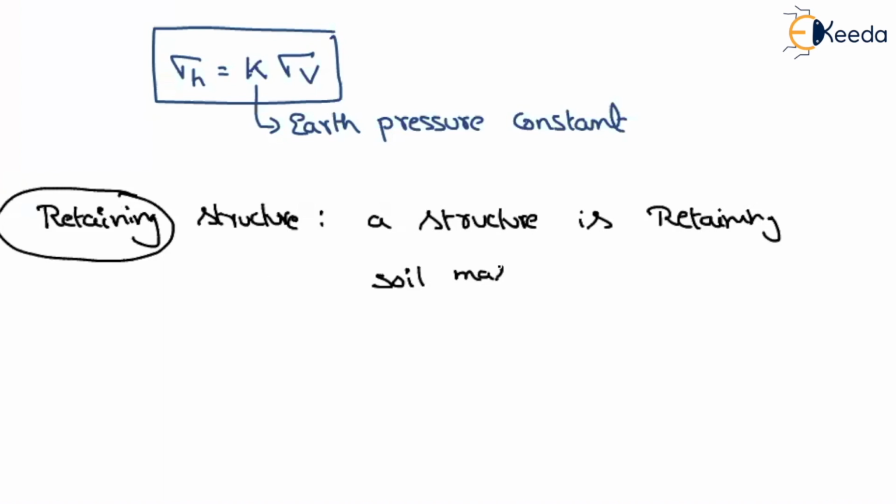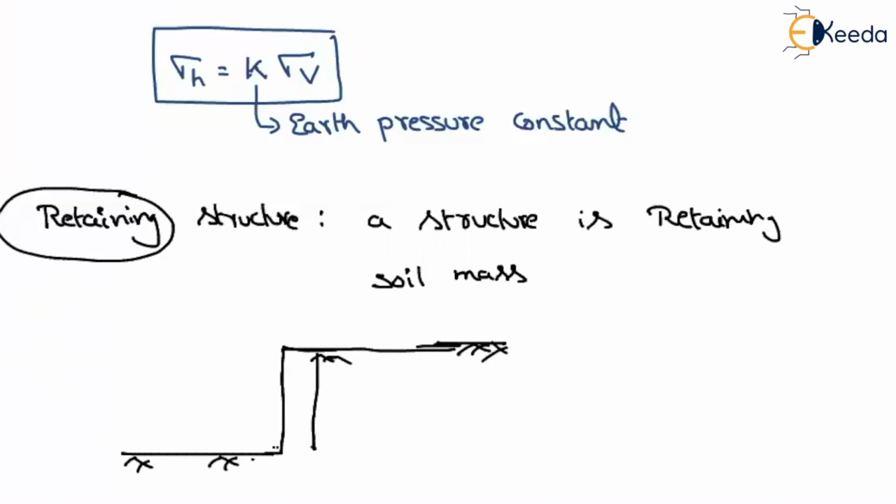That means, let us say, if I have a soil level here, and I also have another soil level here. If I want to make sure that this soil will not collapse, what I will do is construct a structure here like this. Then this soil mass will not fall onto this level. So this is retaining the soil mass. That's why this is called the retaining structure.